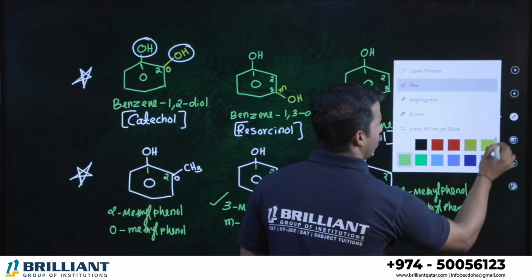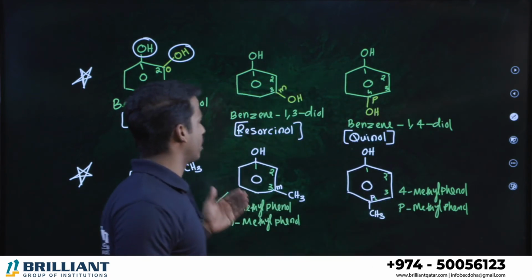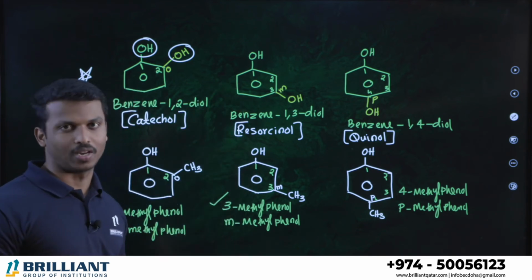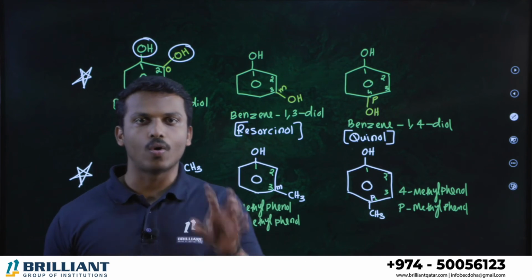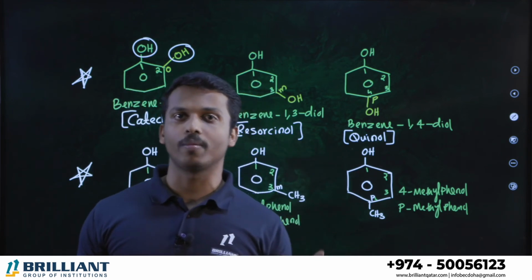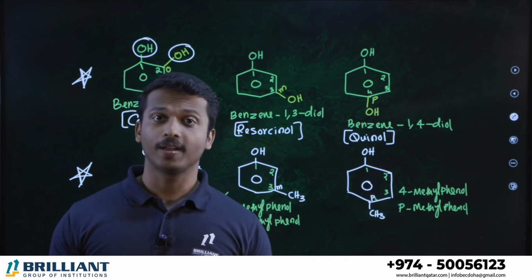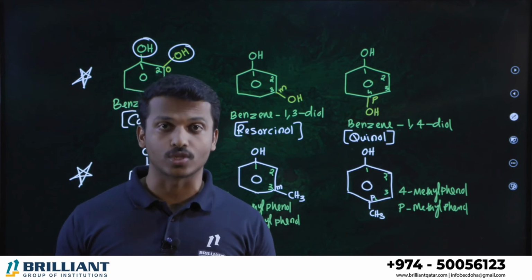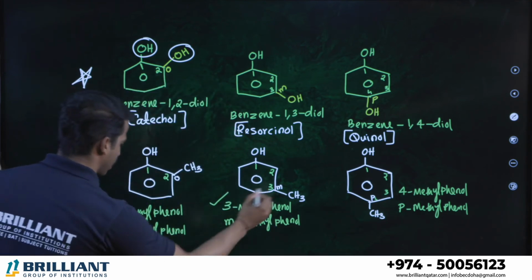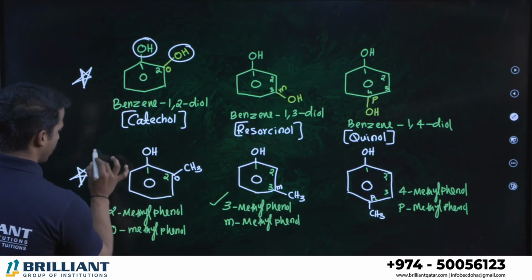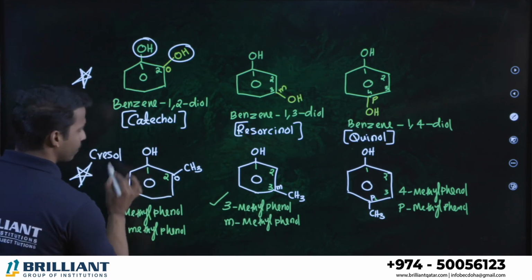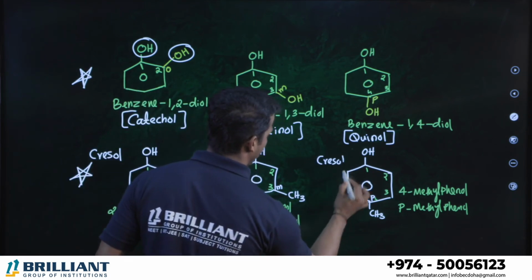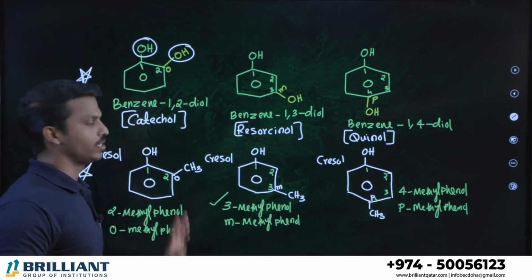In the previous topics we studied catechol, resorcinol, quinol, etc., which depend on the OH. Here we have OH and CH3. If a benzene ring contains OH and CH3 together, there is a common name called cresol. All are cresol actually, right? This is cresol, this is also cresol, this is also cresol, because all these three compounds contain alcohol and a CH3 group.